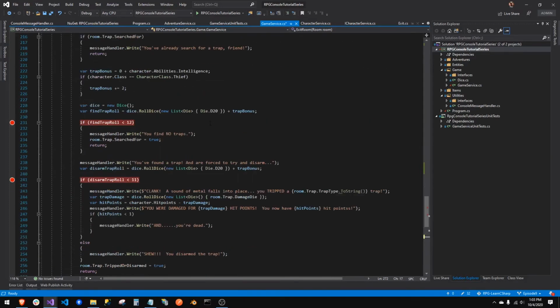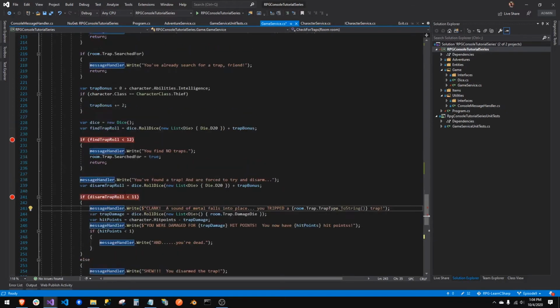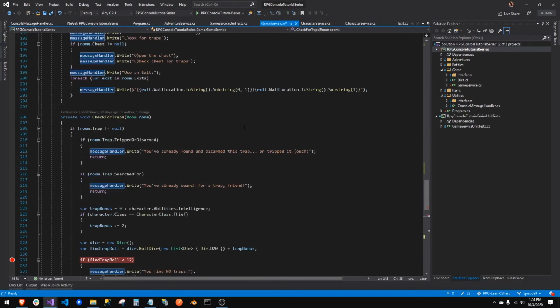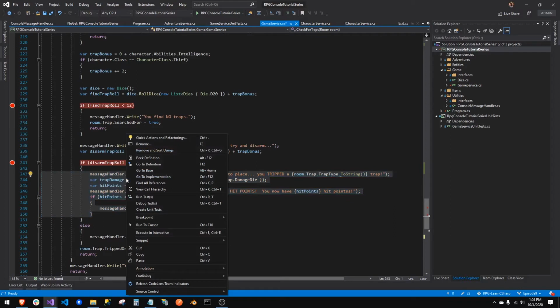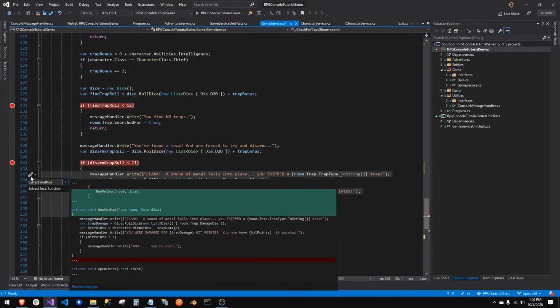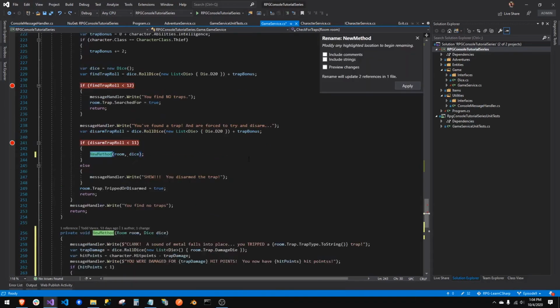all this check for traps stuff. What I would like to do is take all this out. This right here means that they did not disarm it. Let's take this out because we're going to use this again. So I'm going to highlight it all, right click, and I say, what is it? Quick actions, extract method, and we're going to call it, what are we going to call it?